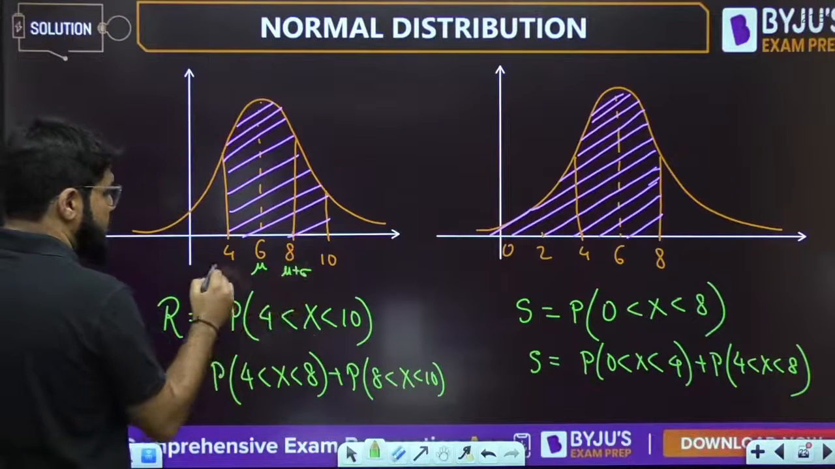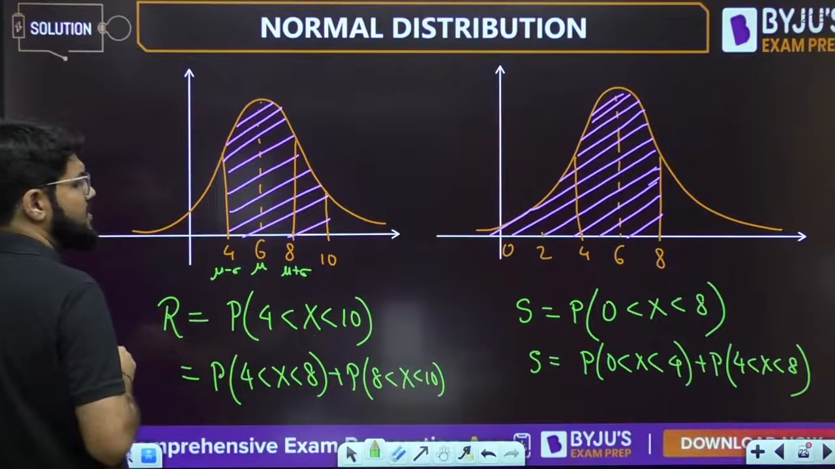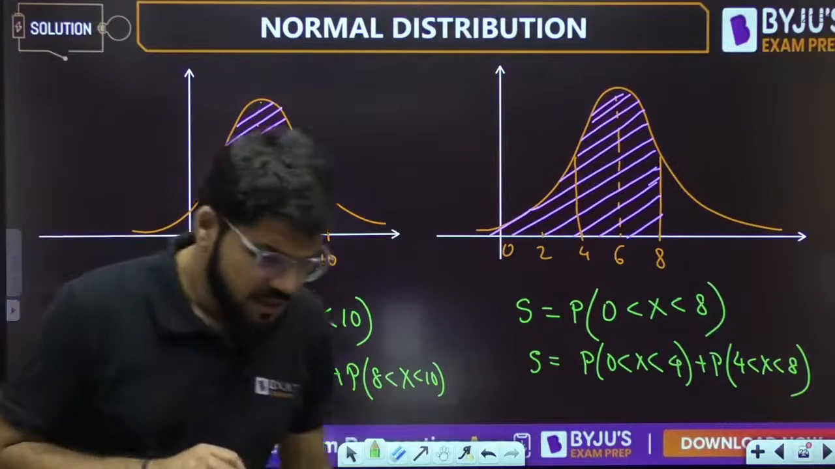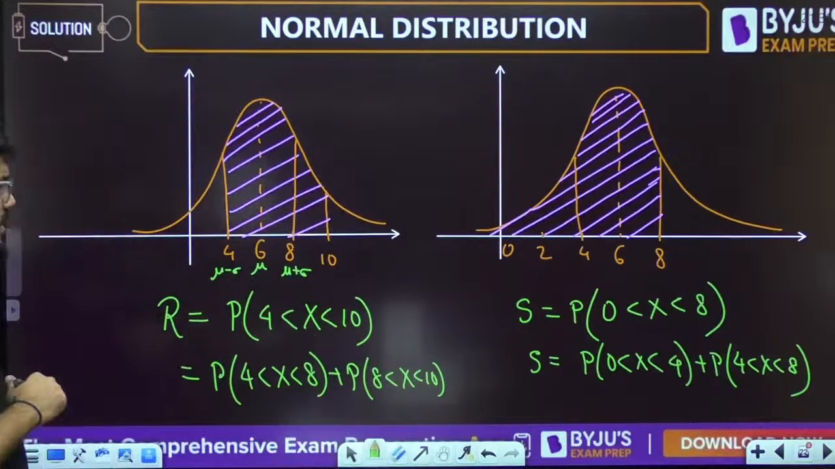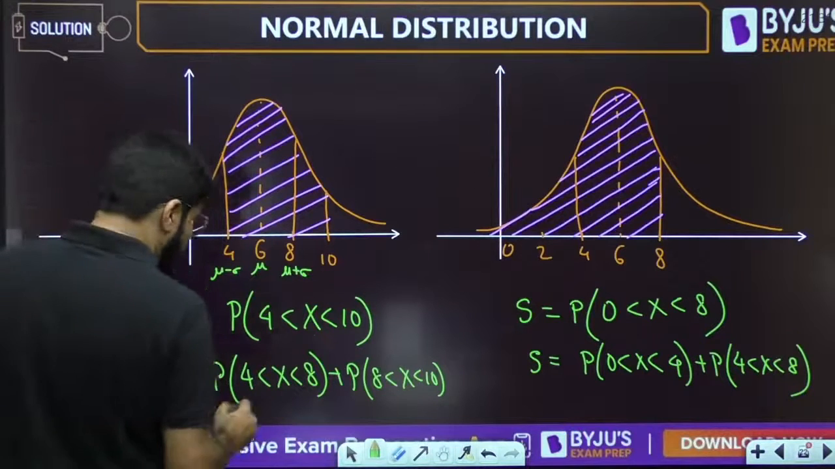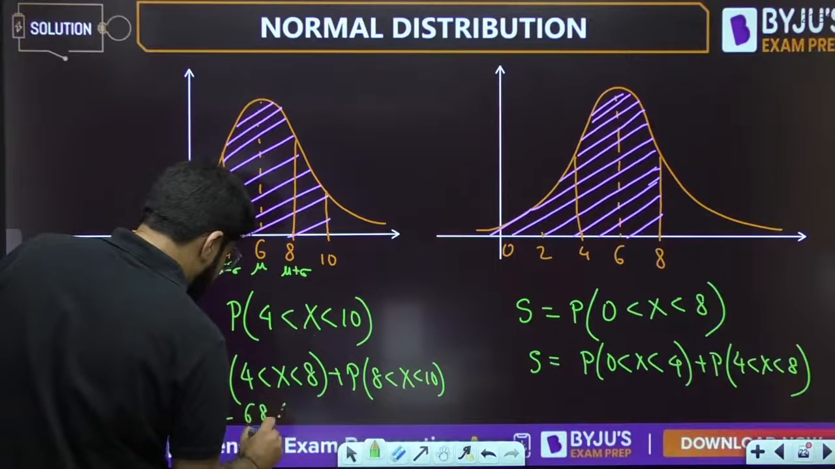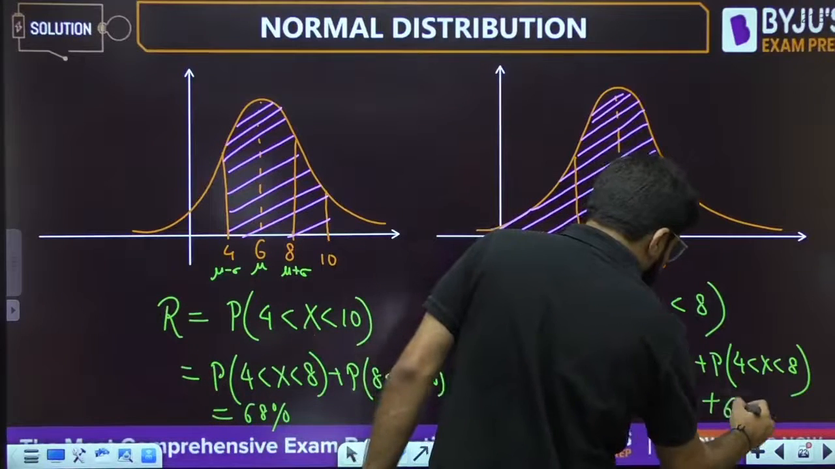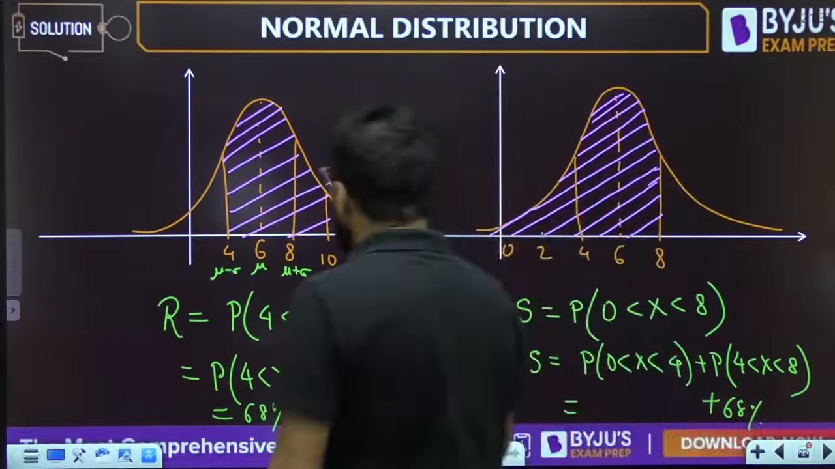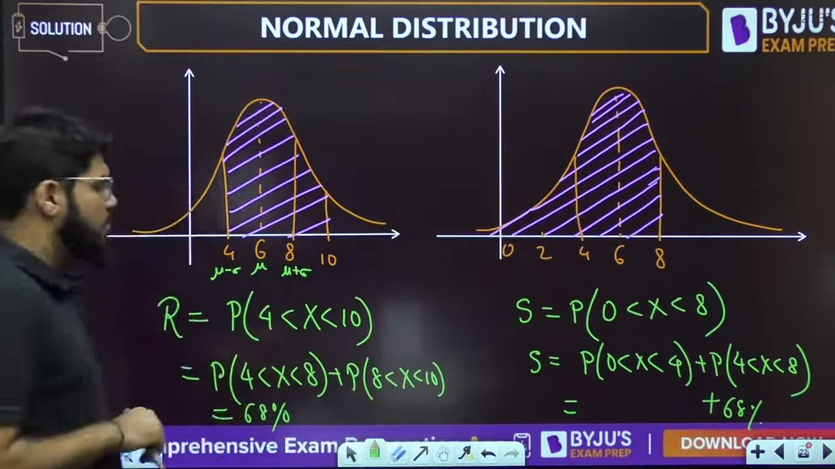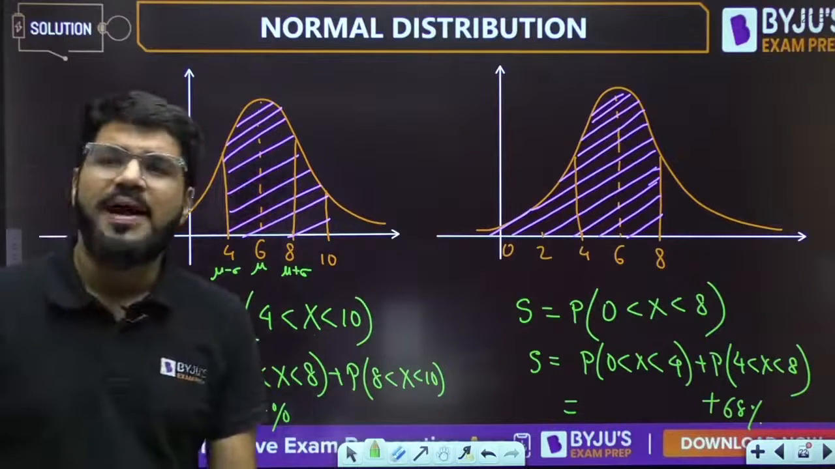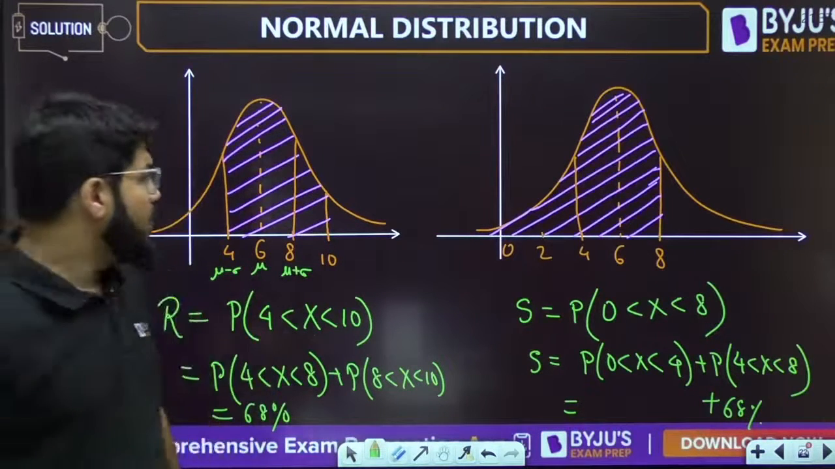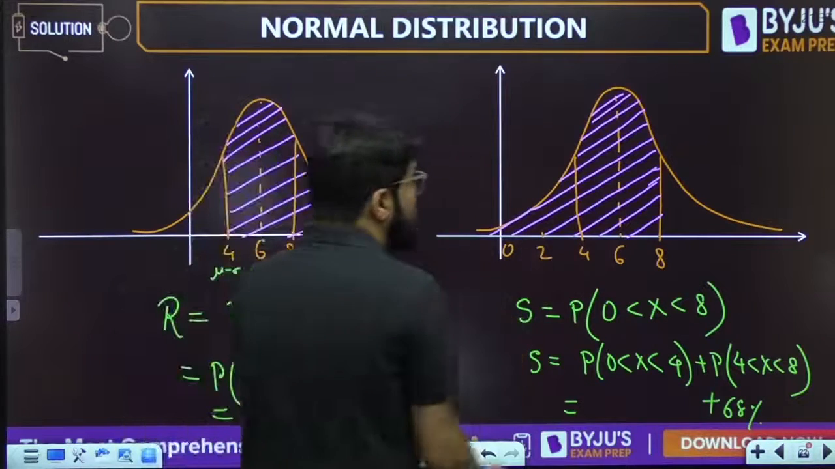So the range is mu minus sigma to mu plus sigma. How much is this value? This is 68%. Similarly, here also this is 68%. Now, the probability from 8 to 10 will be how much? And the probability from 2 to 4 will be how much?